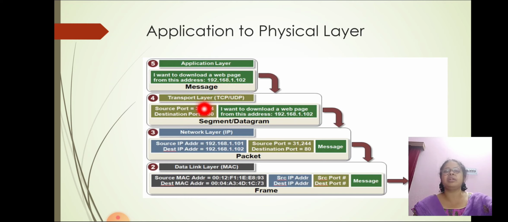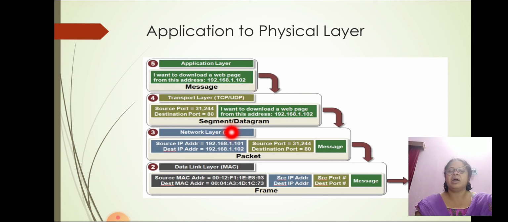Now transport layer, TCP and UDP protocols are used. Source port and destination port addresses are there. Again, in transport layer, I want to download a web page from this address. This IP address is the same as the IP address used in application layer, and it is in the form of segments and datagrams.